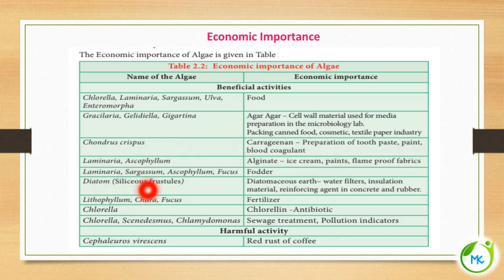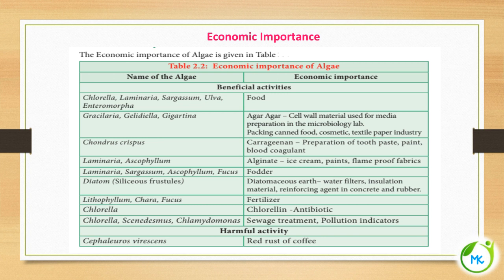And diatoms, a class of algae, are used to prepare diatomaceous earth, which is used in water filters and as an insulation material, etc. Lithophyllum, Chara and Fucus are used as biofertilizer. From Chlorella, an antibiotic is extracted called chlorellin. Chlorella, Scenedesmus and Chlamydomonas are used in sewage treatment, and they are also used as pollution indicators. If they grow in water, it indicates that the water contains pollutants.